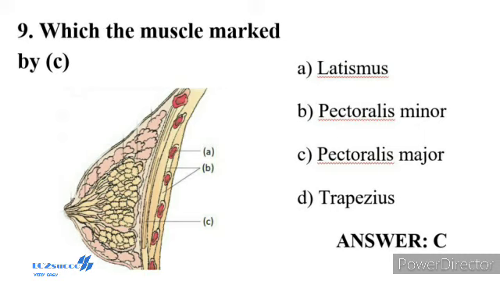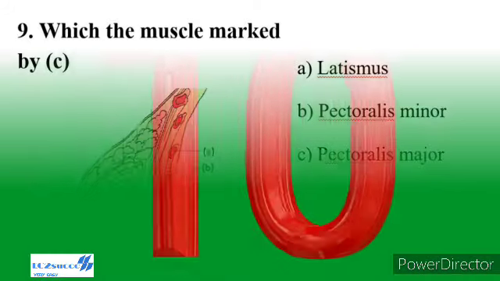Several mammary ducts join to form a wider mammary ampulla, which is connected to the lactiferous duct through which milk is sucked out. So the correct answer is option C. C is pectoralis major. In the diagram, A is rib, B is muscle between ribs, C is pectoralis major muscle.